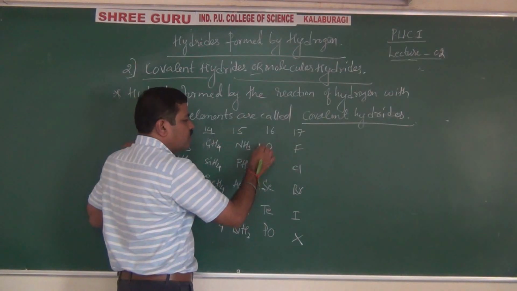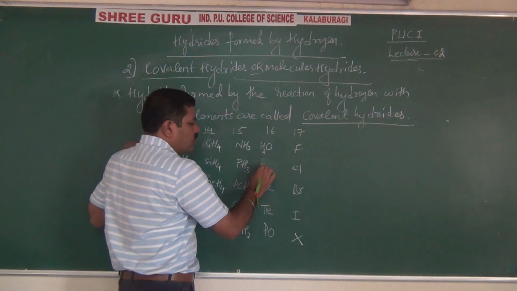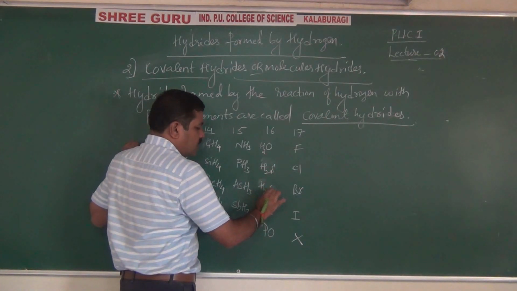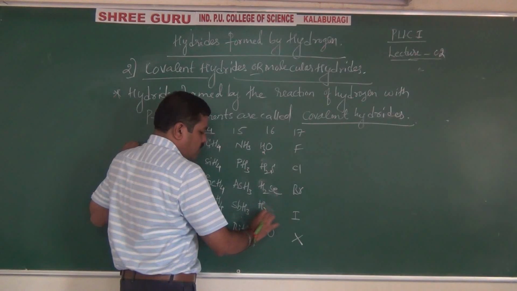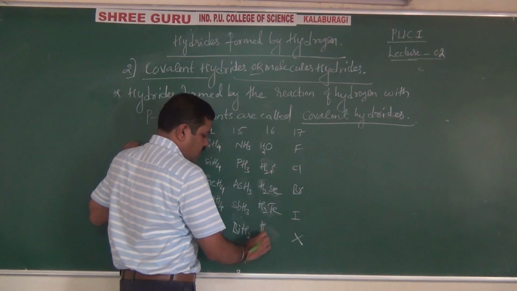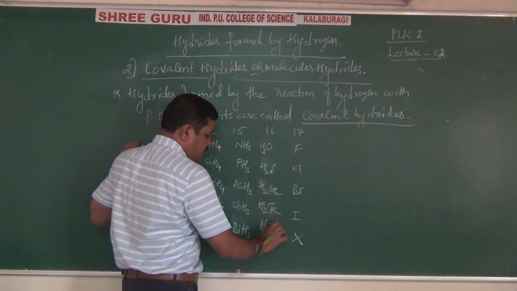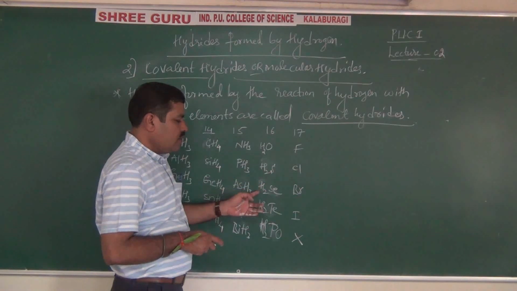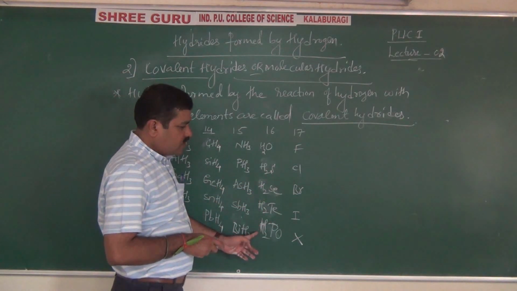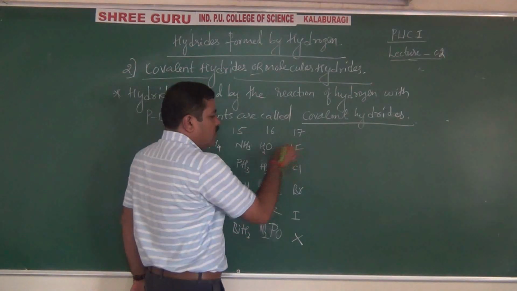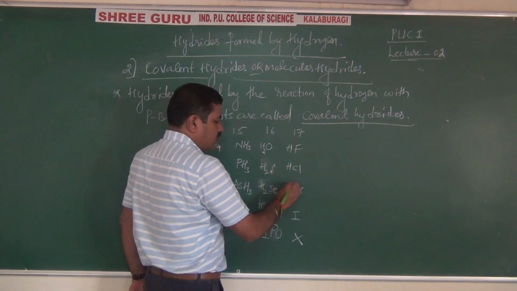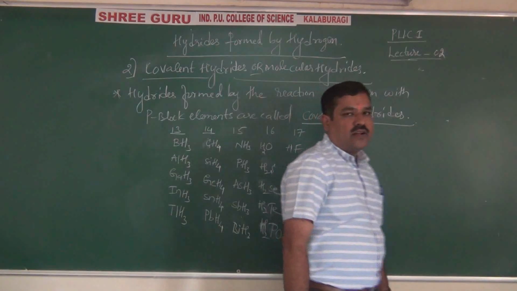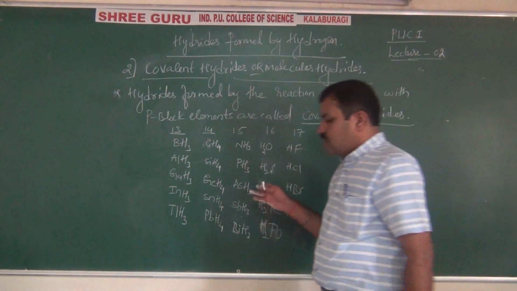In the 16th group: water, H2O, H2S, hydrogen oxide, hydrogen sulfide, hydrogen selenide, hydrogen telluride, and hydrogen polonide. Like this, in the 17th group also: hydrogen chloride, hydrogen bromide, and hydrogen iodide. But astatine hydride will not be considered, it is a radioactive compound. Like this, these are various examples.